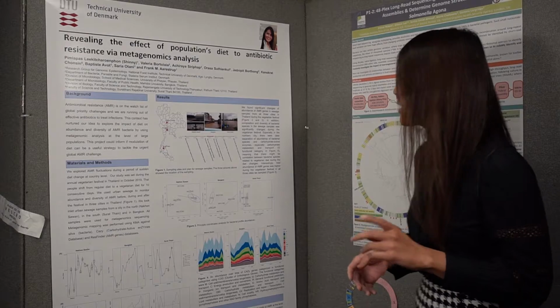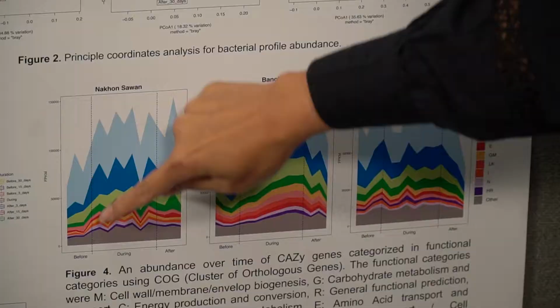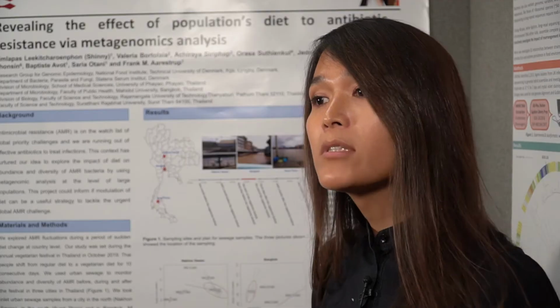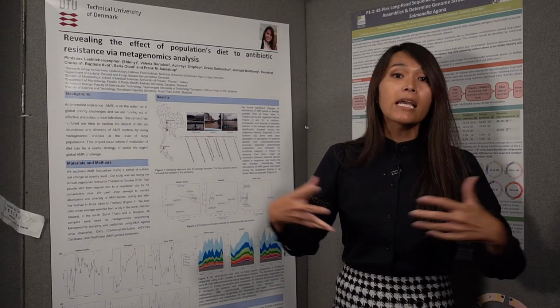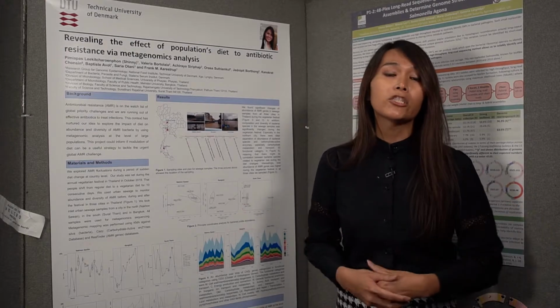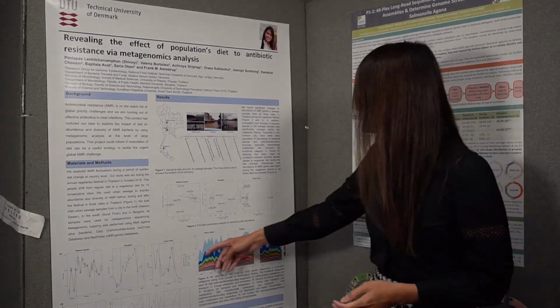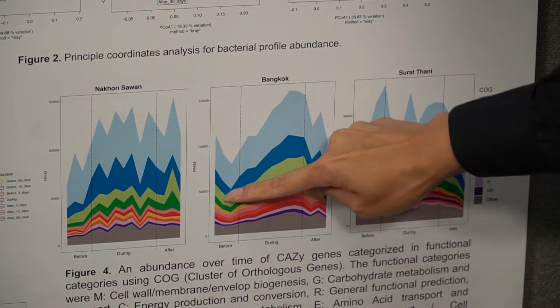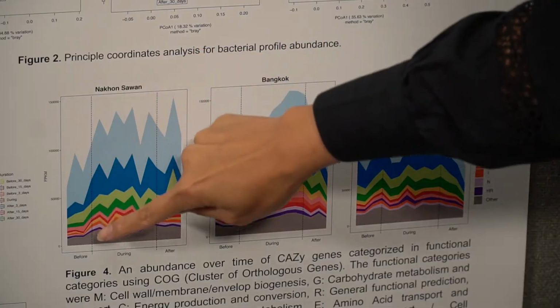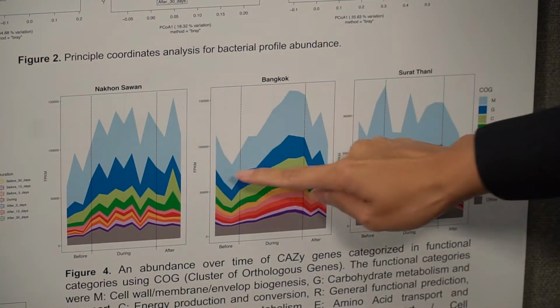Not only that, we also mapped the metagenomic sequencing data to what we call the CAZy database. The CAZy database contains genes related to enzymes. What you can see is the abundance of genes related to enzymes in different functional categories from the north, Bangkok, and the south.